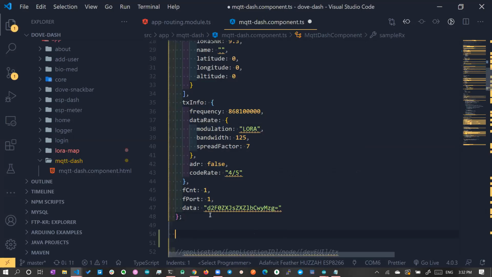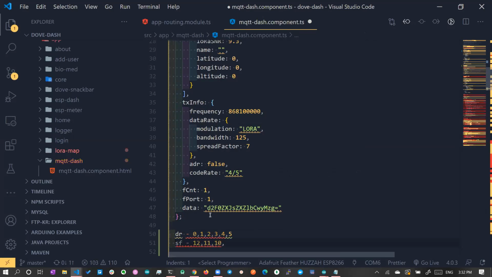It is like this. Okay, so data rate is 0, 1, 2, 3, 4, 5, and for spreading factor it will be vice versa. If you give 0, it will be 12, 11, 10, 9, 8, 7. So let's say if you are using spreading factor 7, then your data rate must be 5. So it gives more bandwidth. You can transmit more data, high data rate, but here the spreading factor is 7, but it can give only short range. Okay, so just for teaching, I told you, let's comment it.